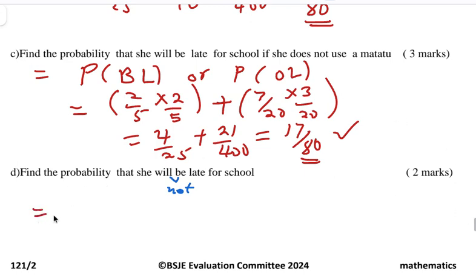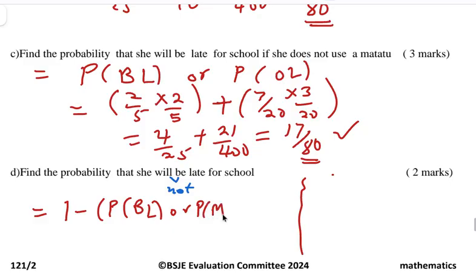The probability that she will not be late for school, there are two ways of calculating it. The first, which is easy: you take 1 minus the probability that she will be late on all means of transport, either bodaboda or matatu or other means of transport. So you can write 1 minus BL or ML, matatu, or other means of transport.